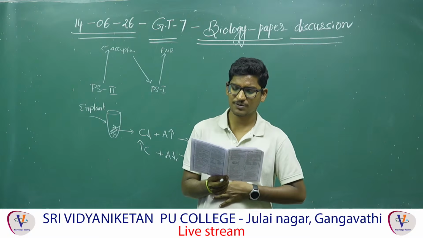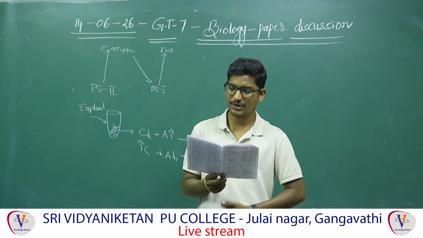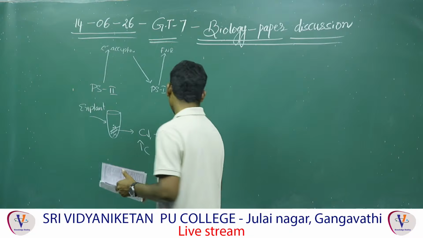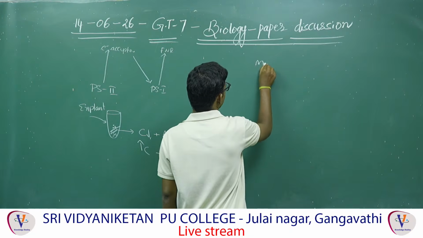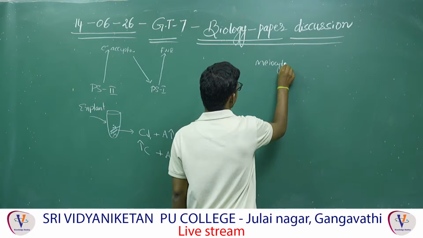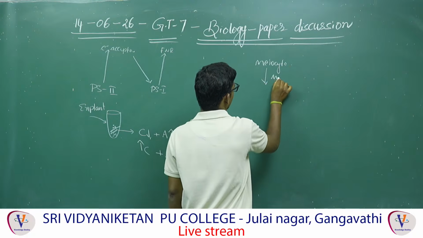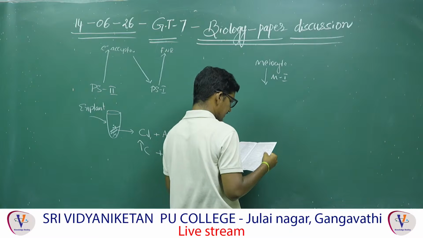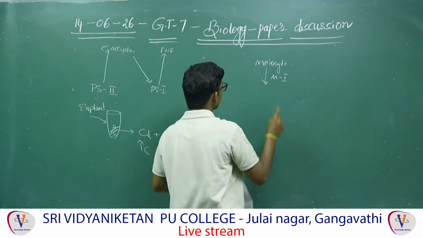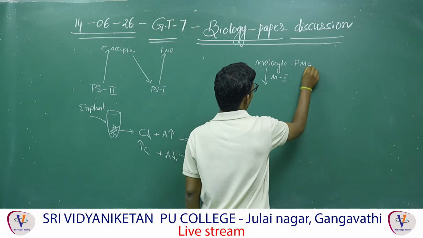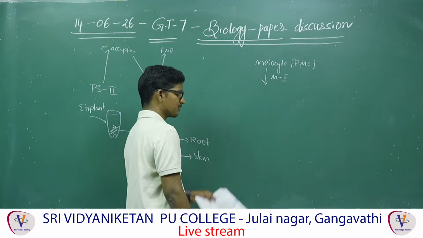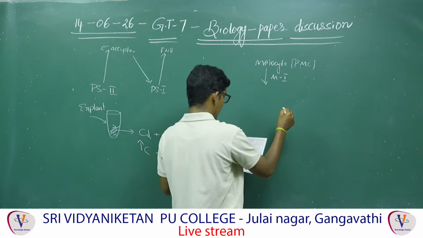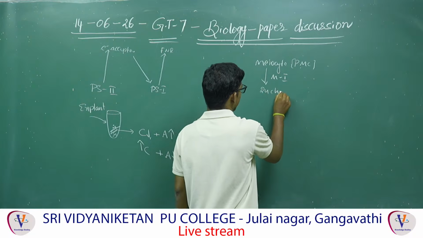144. 24 chromosomes are there after meiosis 1. How many chromosomes and chromatids will be there in each of the 2 resulting cells? See, meiosis 1. Suppose a cell which is going to be involved in the meiosis is called a meiocyte. It has undergone meiosis 1, and they are saying the pollen mother cell has 24 chromosomes. So, this meiocyte they are mentioning is PMC, pollen mother cell. We can also call it a microspore mother cell. After completing meiosis, how many chromosomes? 24 chromosomes they are mentioning.